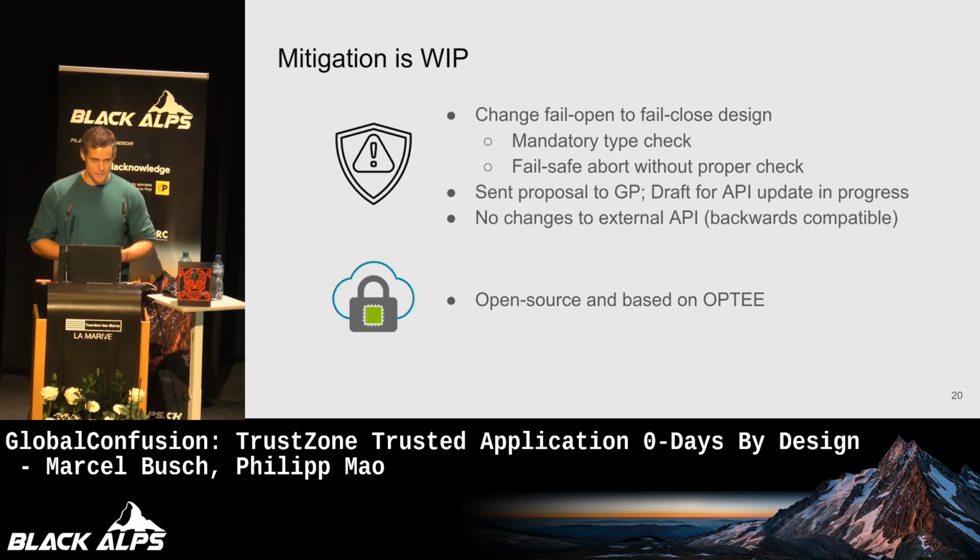Instead of just attacking things, we sometimes also repair things, and we suggested a mitigation, which is currently work in progress, to Global Platform to change the standard to enforce this type check for developers. It basically makes it mandatory for developers to first define which command IDs correspond to which types, and only then can you actually invoke the trusted application and make use of these parameters. We built a prototype on top of OP-TEE, which is an open source reference implementation for TrustZone-based trusted execution environments. And you can check out our code in the repository.